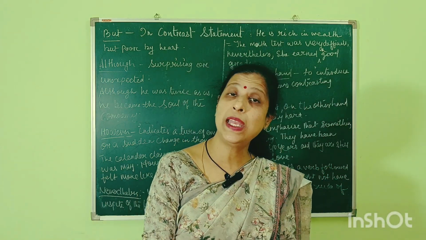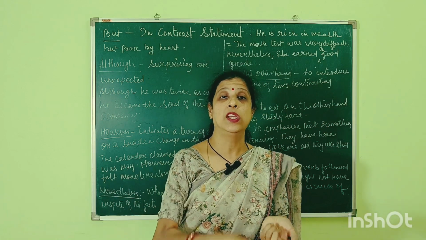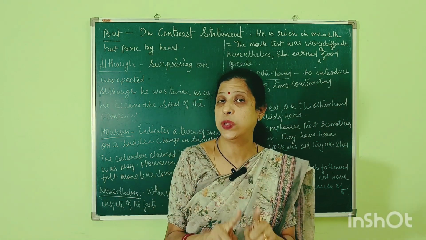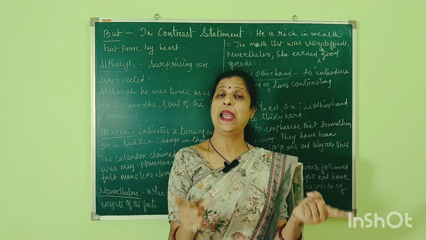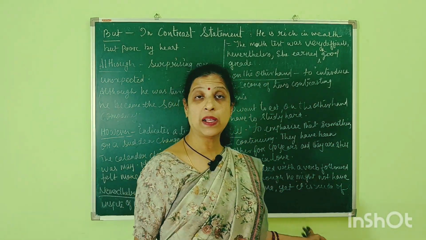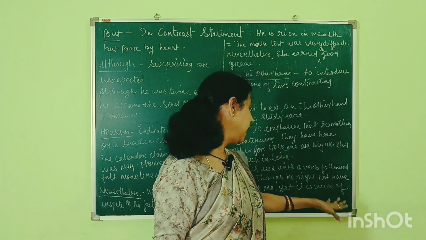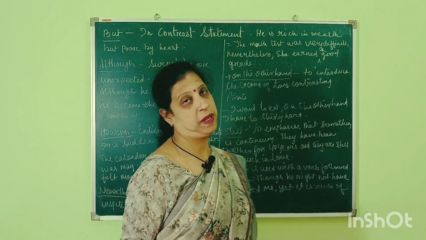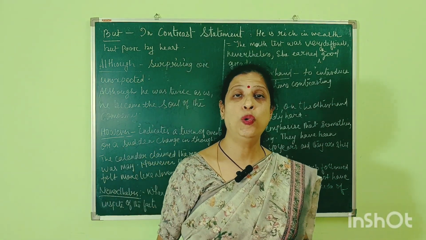Though is there and yet is also there. So though and yet will always be together. Though he might not have recognized me, yet it is rude of him.